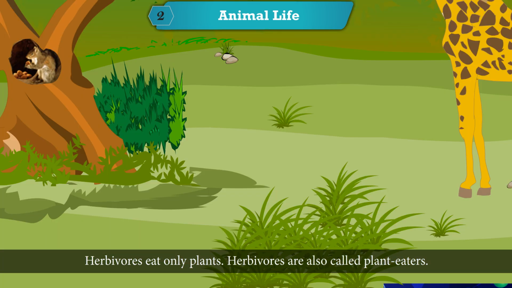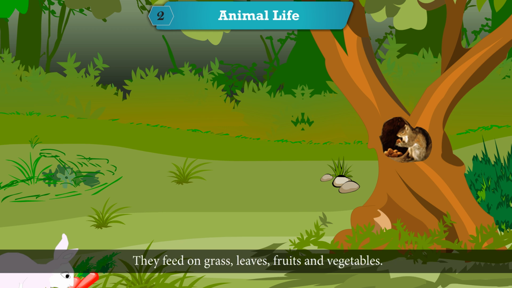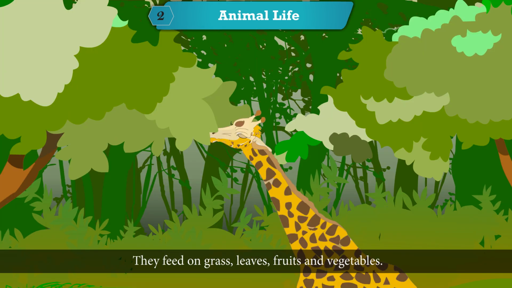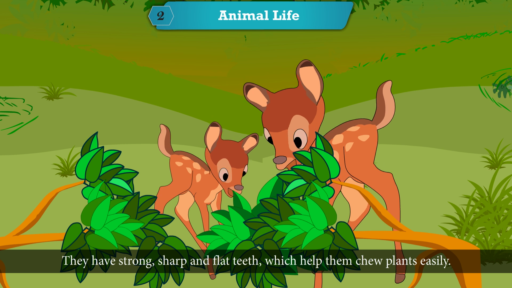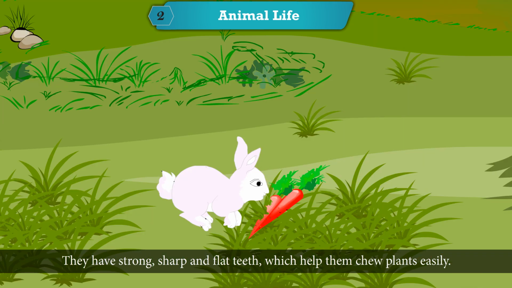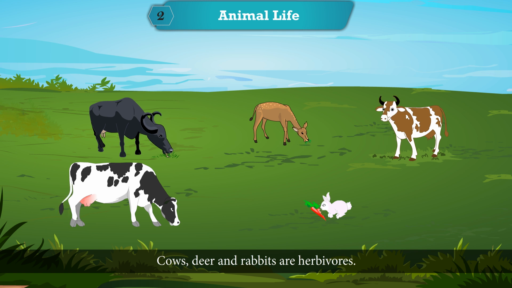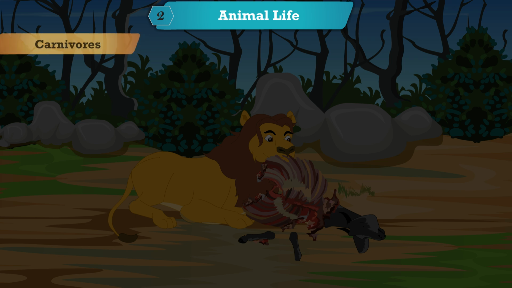Herbivores are also called plant eaters. They feed on grass, leaves, fruits, and vegetables. They have strong, sharp, and flat teeth which help them chew plants easily. Cows, deer, and rabbits are herbivores.